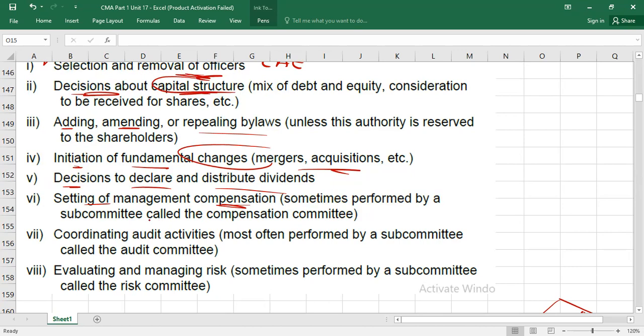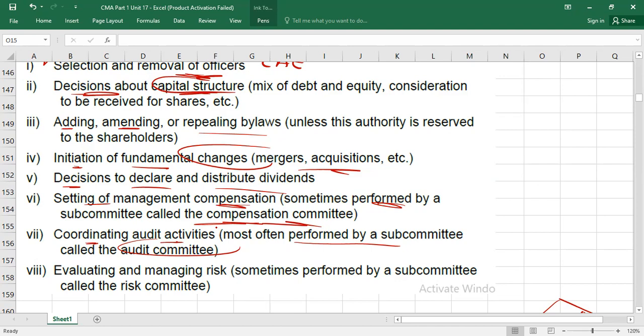So that's where it's written. So this is mostly performed by a subcommittee that is called compensation committee. But ultimately, this committee is a part of board of directors. Then what they're saying, coordinating audit activities. So most often performed by subcommittee called what? Audit. So audit relevant decisions.